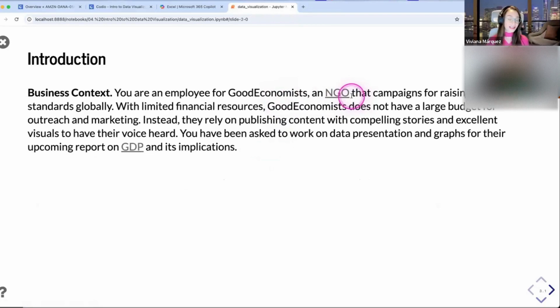So this is something that maybe you can talk to your career coach later, but as a data analyst, you can work anywhere, because everywhere there's a need to understand data. So you can work for the public sector, you can work for the private sector, and you can also work for nonprofits. So today, in our little role play, we're working for this NGO. And the purpose of this NGO is to campaign for raising living standards globally.